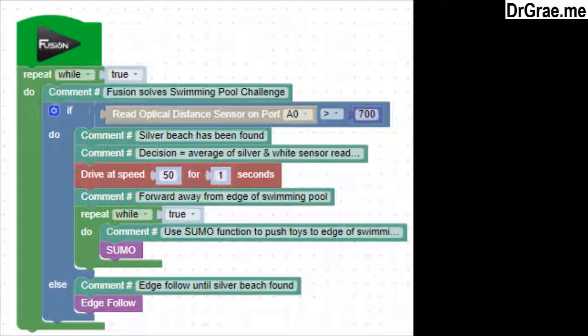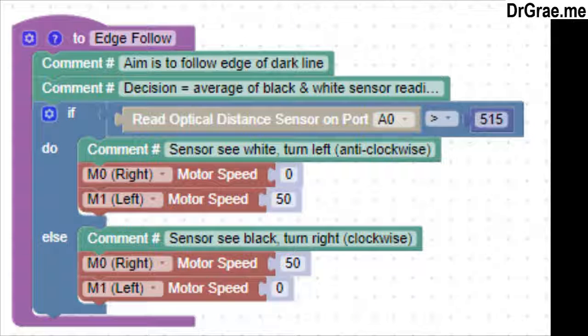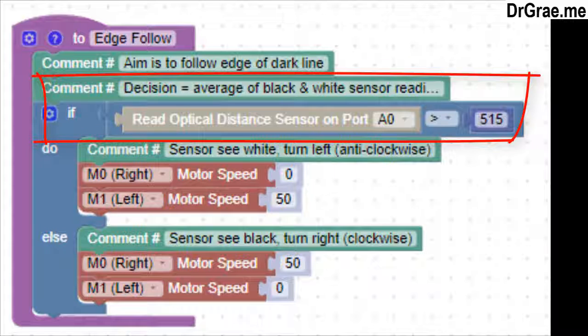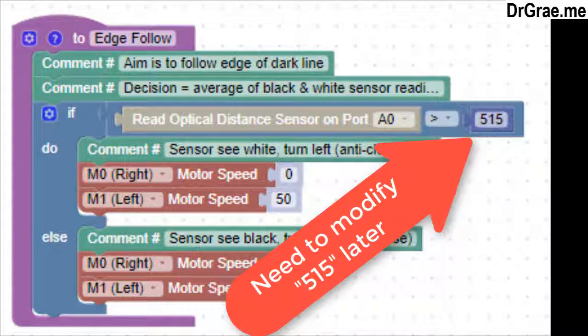But let's look at the individual SUMO and the Edge-Follow functions. This is our Edge-Follow function with comments added in, and you'll notice that the comments are important in this way, in that it tells us what the decision point is. It's the average of the black and white sensor readings. We'll have to modify that later on.